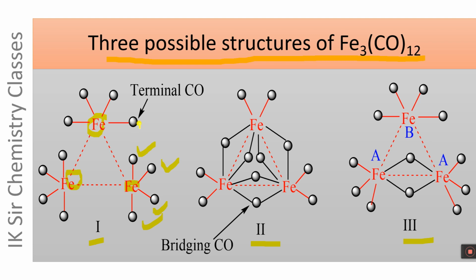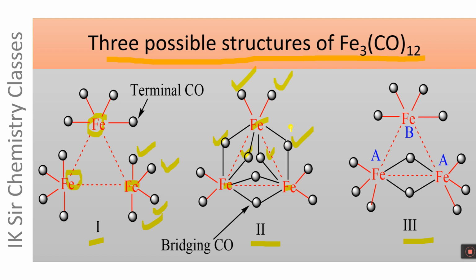The structure 2 is also symmetrical, in which Fe atoms are situated at the corners of an equilateral triangle, and each Fe atom is bonded to 2 terminal carbonyl groups and 4 bridging carbonyl groups, and the same chemical environment is present around each Fe atom of structure 2.